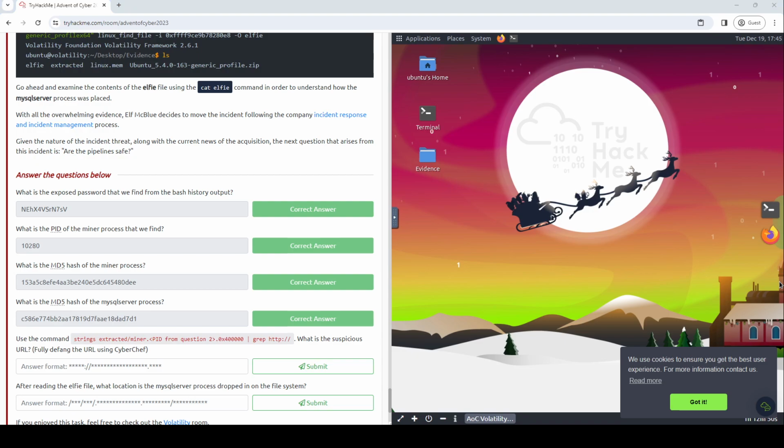Copy that. Remove this here. You need to put the right PID in, which is 10280. We're gonna paste this in here and get the strings from that file.